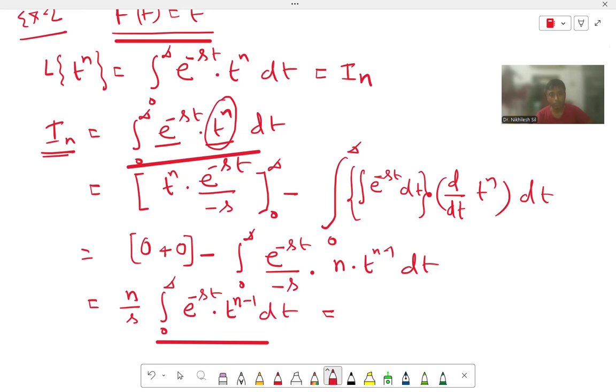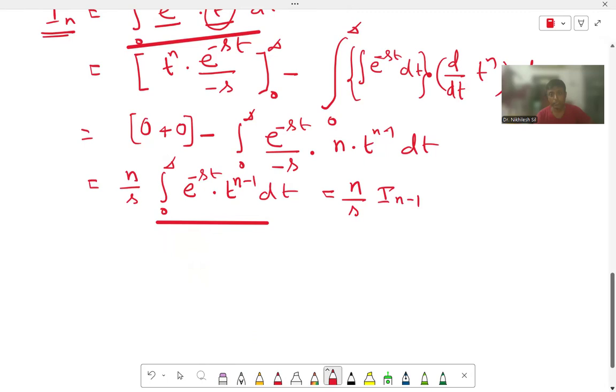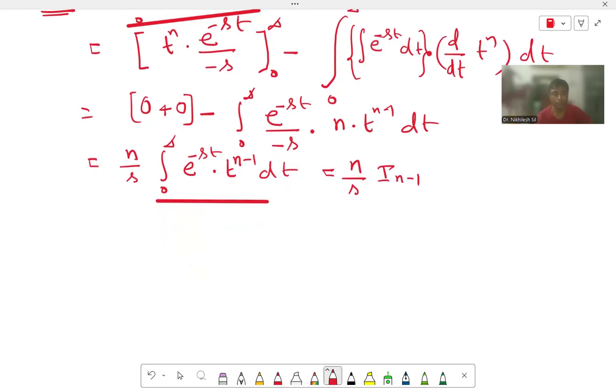So it becomes n by s times I(n-1). So what are we getting? We are getting the relation, that is In is equal to n by s times I(n-1).